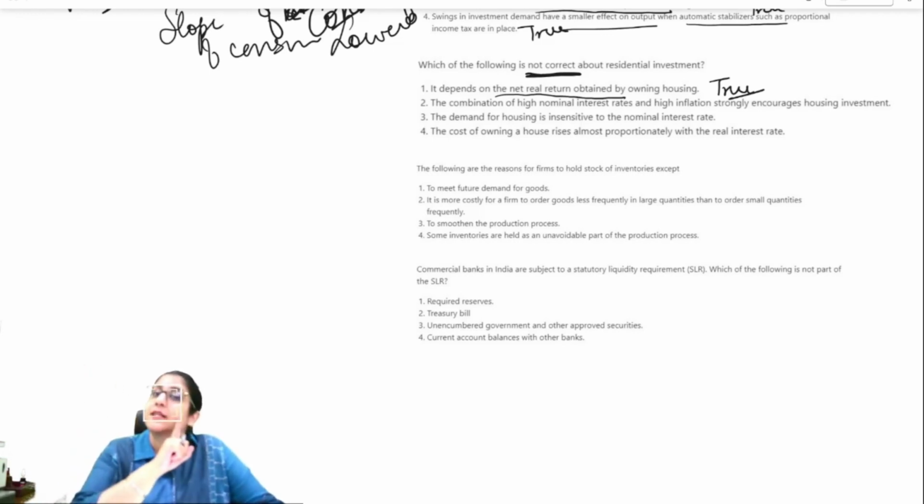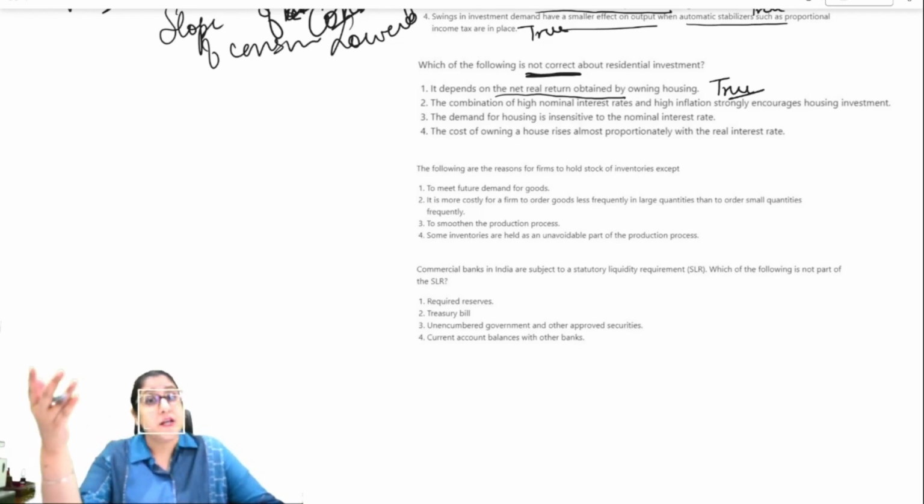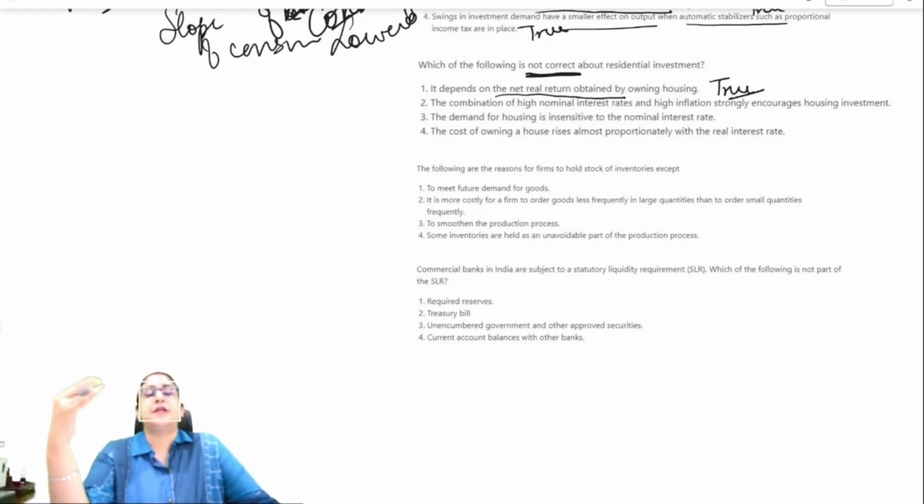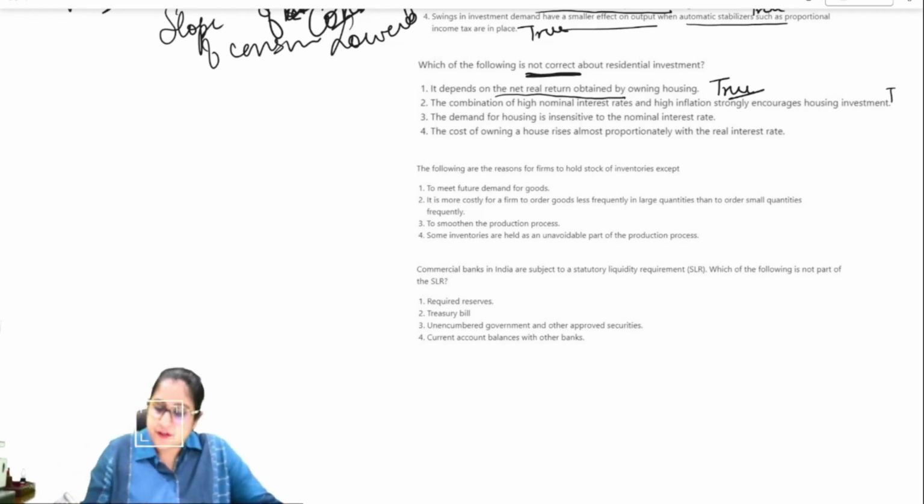This is from a consumer's perspective. But from an investor's perspective, it would be that okay, if there are high interest rates and high inflation rates, the prices of real estate will also increase. As a result, my rental income will also increase, right? So this can probably be a good residential investment. So this is also true, right?